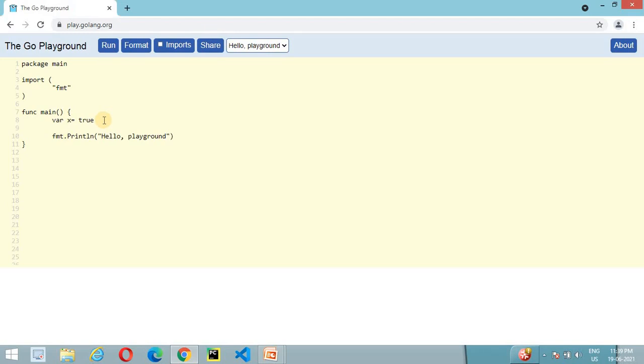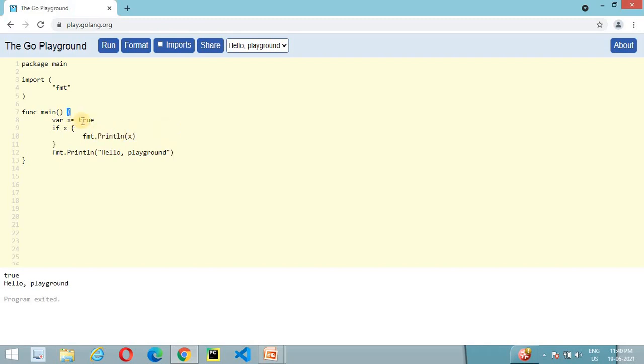Let's take an example. I'm going to declare an if condition. If x is true, then I'm going to print the value of x here. So here I'm creating a nested scope. If we execute this program, it will print true and hello playground. Let's try it. Yeah, and if you notice, here we created one nested scope inside the main function scope.